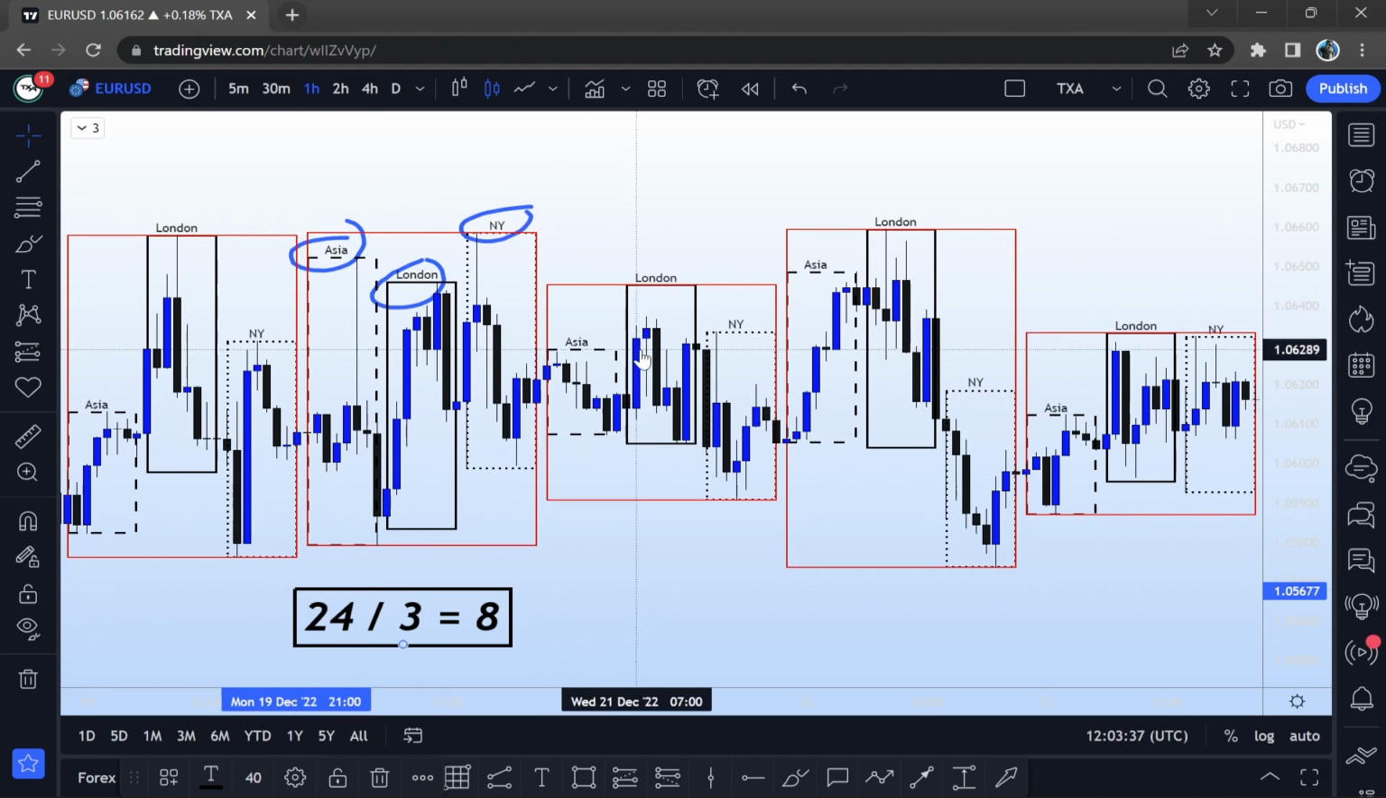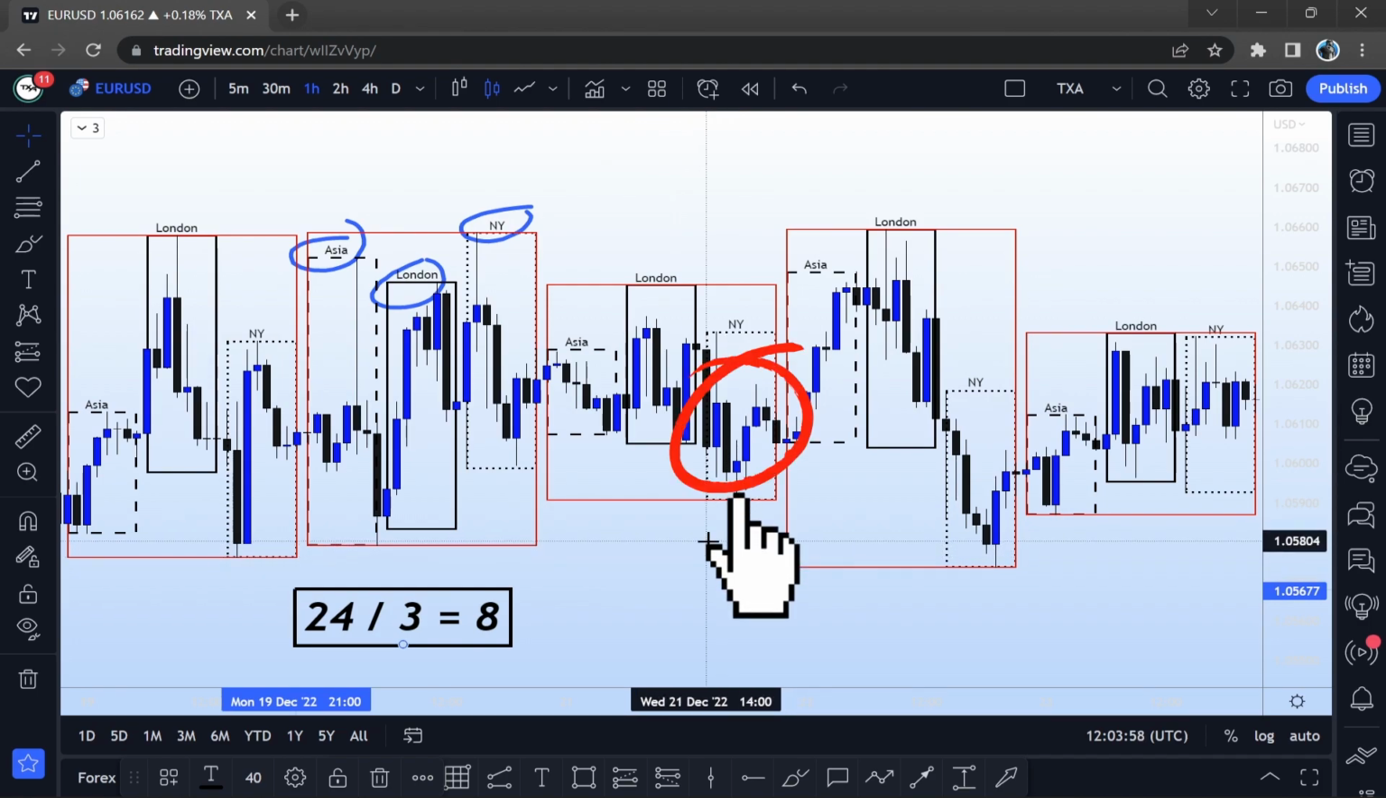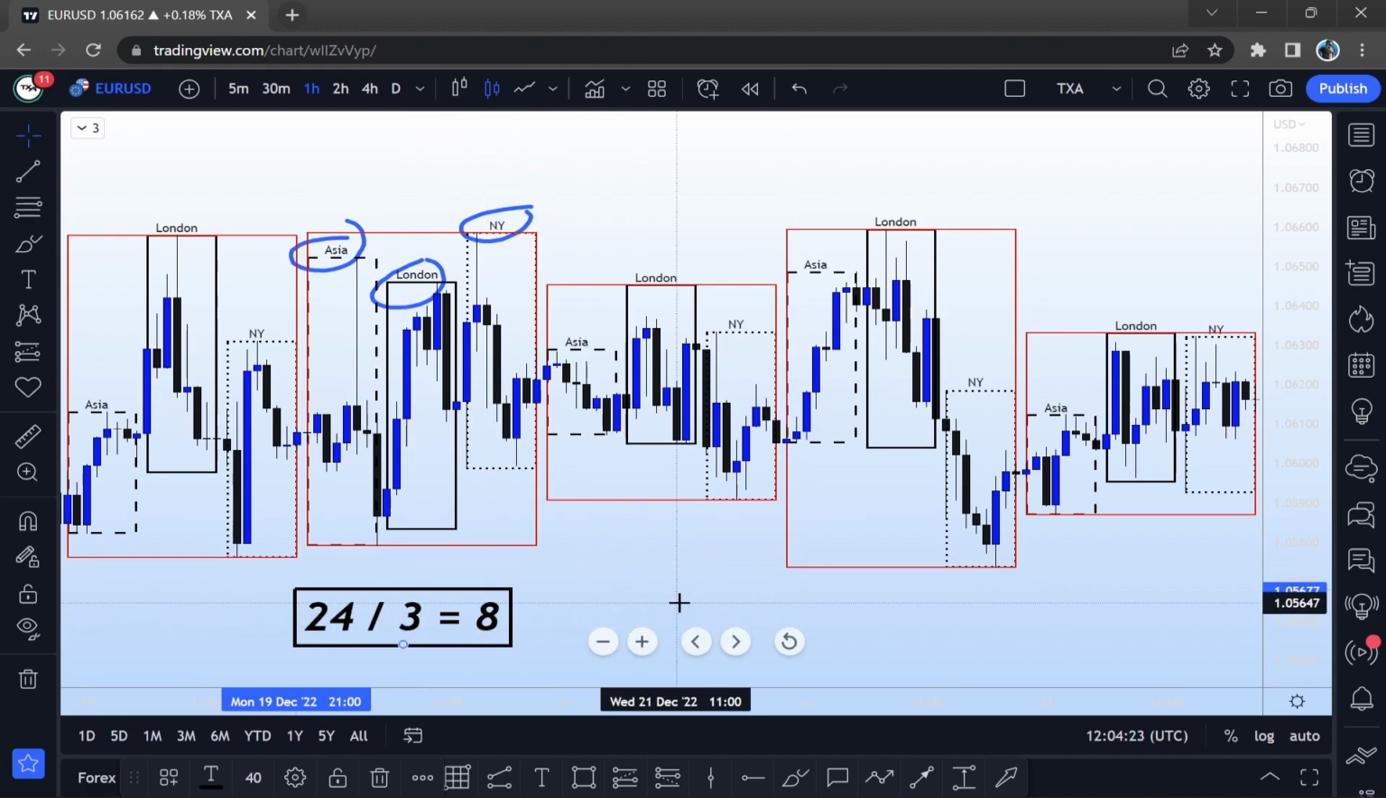Session number 2 is the London session, starting from around 6 till 2 p.m. GMT. 8 candles. And the last 8 is the New York session, which starts around 2 p.m. till about 10 p.m. So there you have it. 24 candles divided by 3 equals 8. There are definitely smaller sessions within these 3 big ones. We have Frankfurt, Tokyo, Sydney. However, the 3 major ones that encompass all the movements are the London, New York, and Asia sessions.